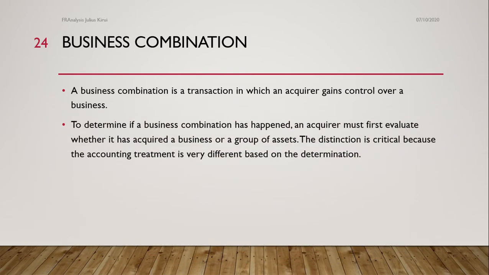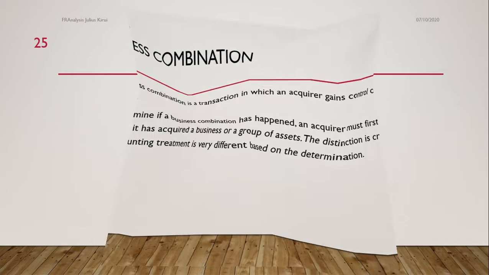To determine if a business combination has happened, an acquirer must first evaluate whether it has acquired a business or a group of assets. The distinction is critical because the accounting treatment is very different based on the determination. So when you look at business combination, it's about the acquisition of a business. And the only way you can establish whether the business has been acquired is the acquirement of a business or group of assets in a business.